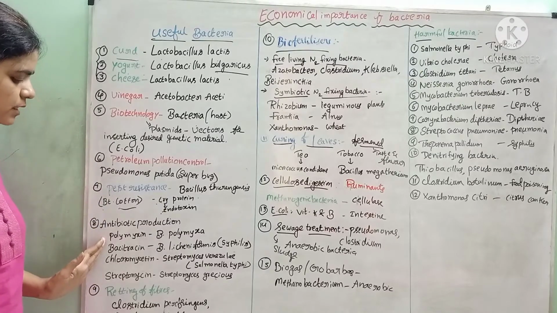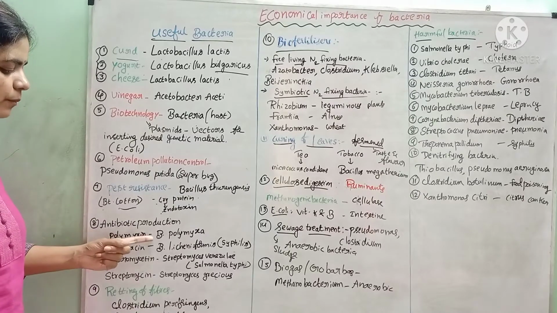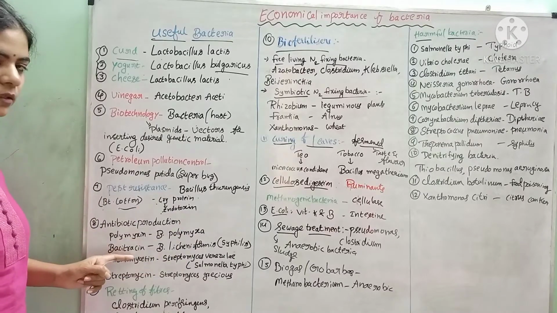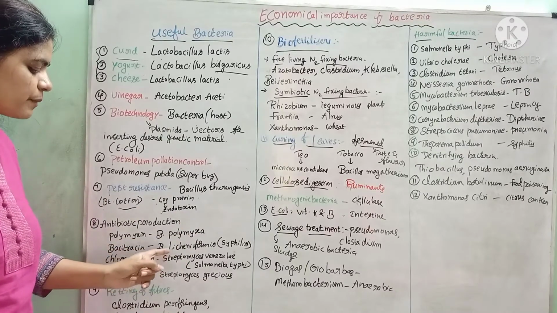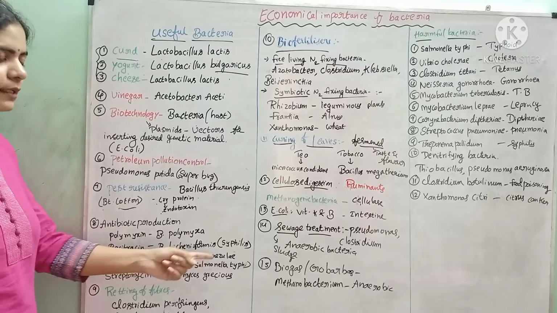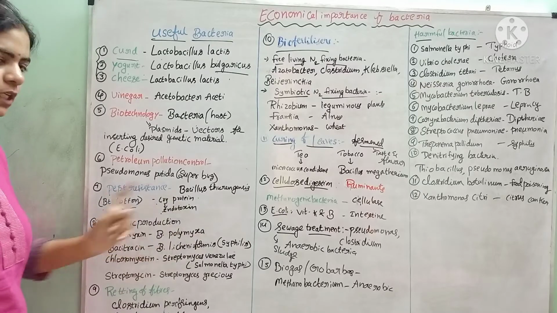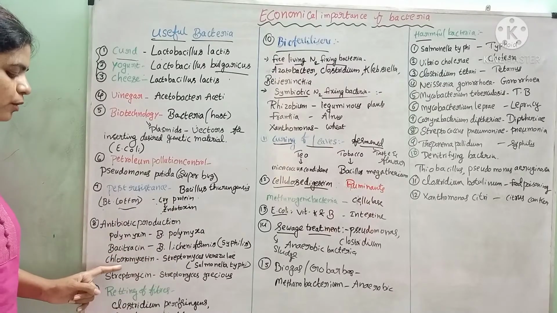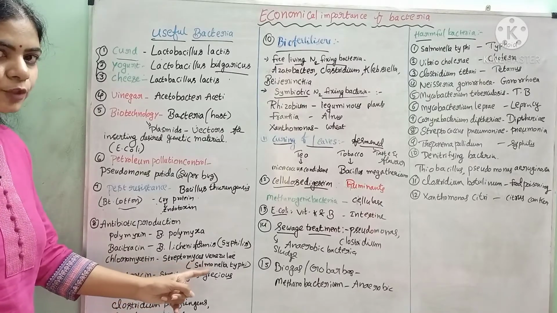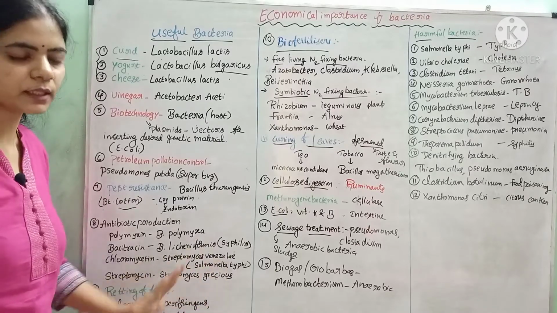Examples of antibiotics produced from bacteria are polymyxin, which is produced from Bacillus polymyxa. Bacitracin is an antibiotic produced from Bacillus, B meaning Bacillus, Bacillus licheniformis. It is used to treat syphilis, which is caused by Treponema pallidum, a sexually transmitted disease. Chloromycetin is the antibiotic produced from Streptomyces venezuelae. This antibiotic is used to treat Salmonella typhi infection, that is typhoid.